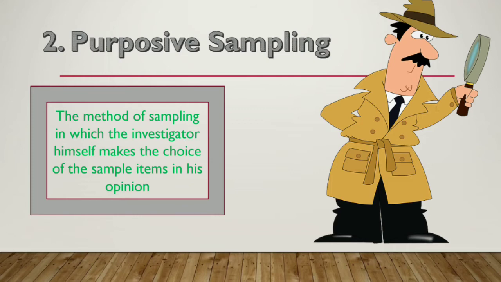Let's say a teacher enters your class, seeing the 50 students, she picks 4 students. She knows these 4 students out of 50 can work very properly in any work with her. So she'll pick those 4 students with her. So according to her choice, she has picked the sample out of the total population of 50 students. So purposive sampling says that the investigator himself makes the choice. जब investigator खुद choose करके जाता है that this should be the sample and the other should not be.